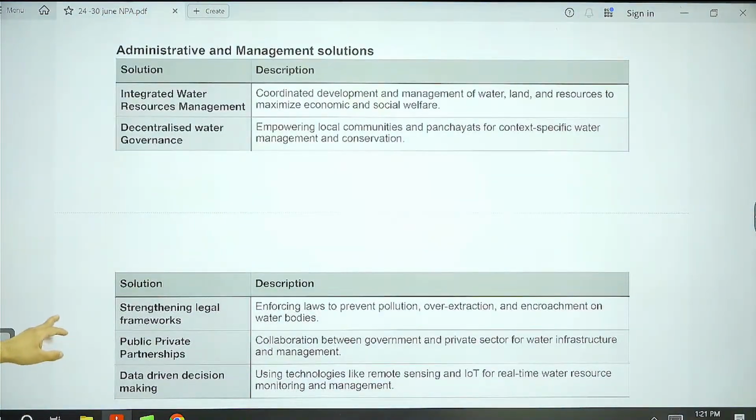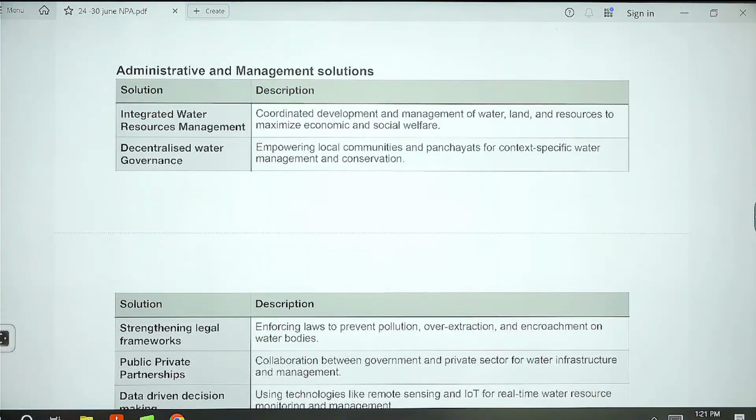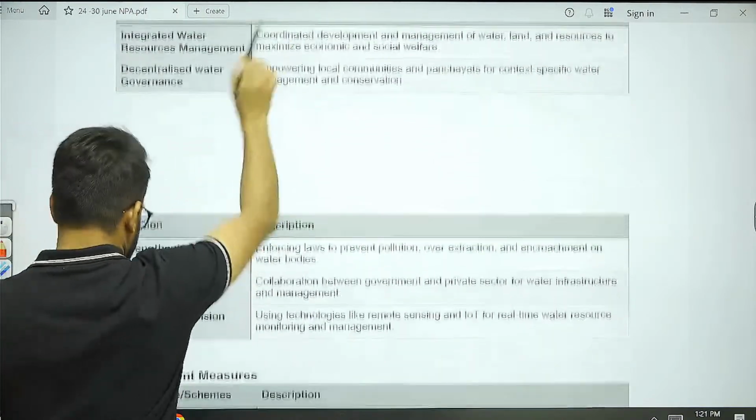Then guys, further you see this particular thing: what can be the solutions? Administrative solutions and management solutions that we have.